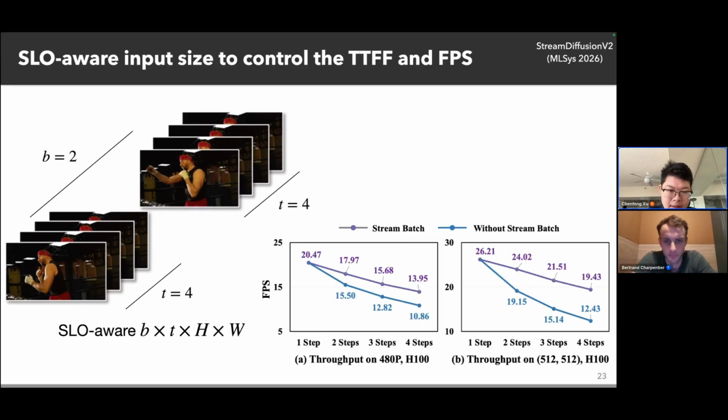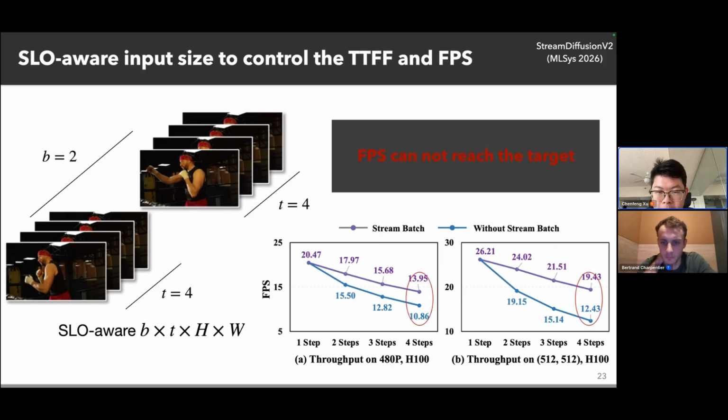As you can see, I just introduced a technique, stream batch, in StreamDiffusion V1. We can also utilize the same trick in this video diffusion model to improve the FPS. With stream batch on one GPU, for example the H100 GPU, we can improve the FPS further. But we quickly find that even though we increase the batch size on one GPU, we can still hardly achieve the target FPS.